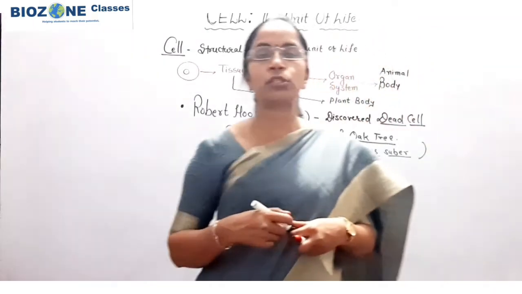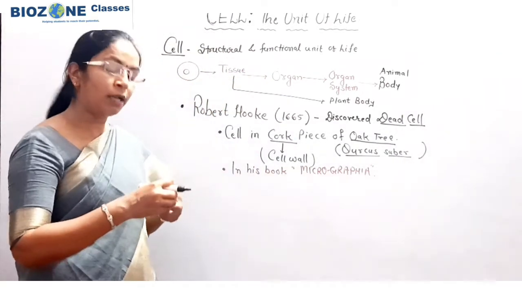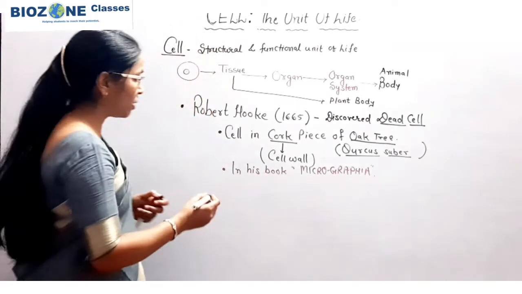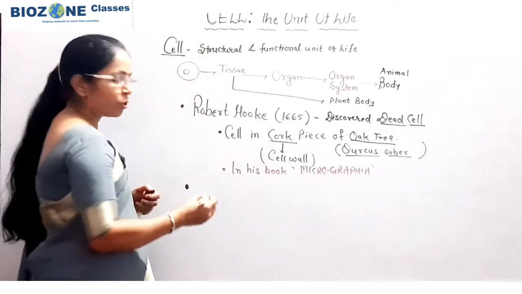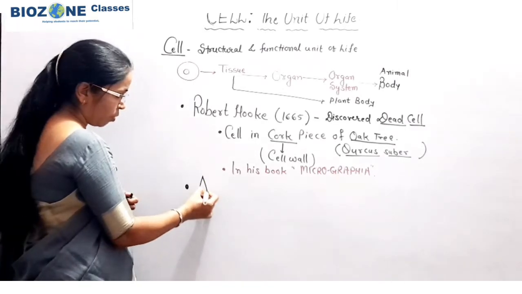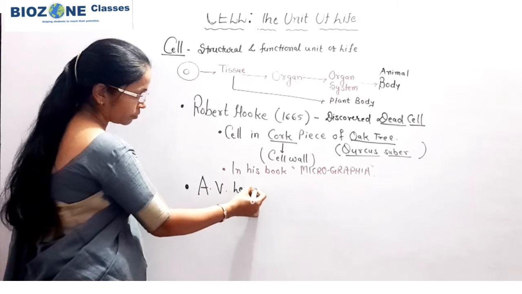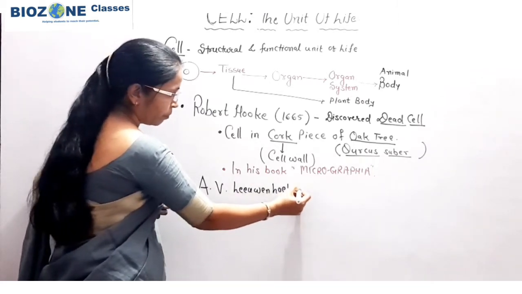Now the second question asked from this introductory part of the cell: the first living cell was discovered by whom? So the first living cell, you remember, the second scientist here is Anton von Leeuwenhoek, or you simply remember A.V. Leeuwenhoek.